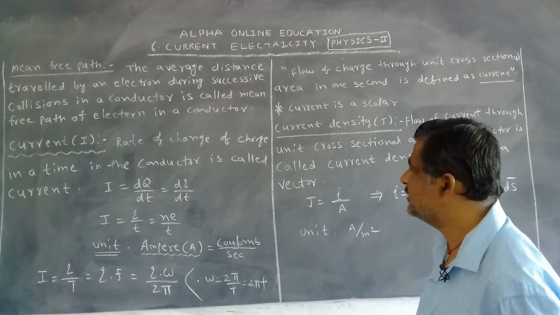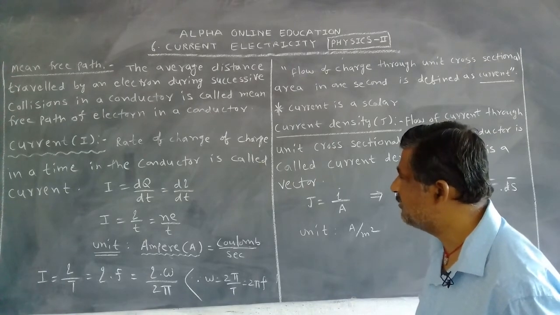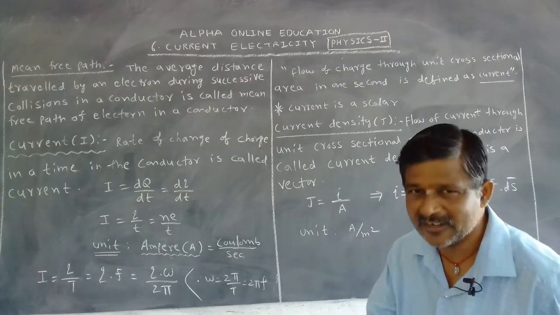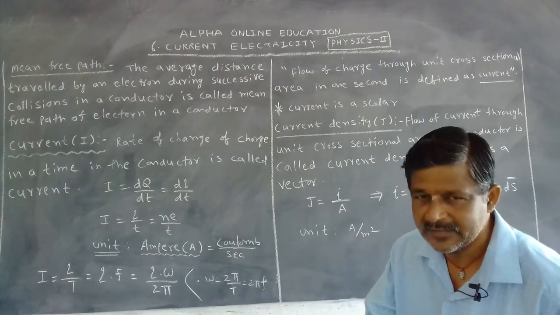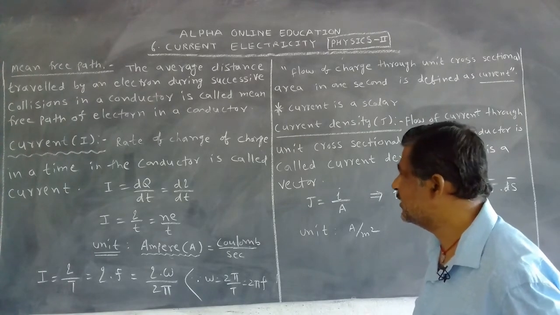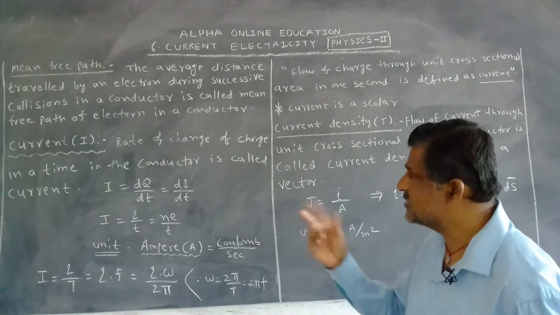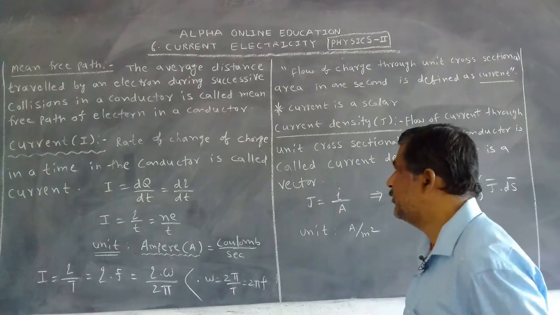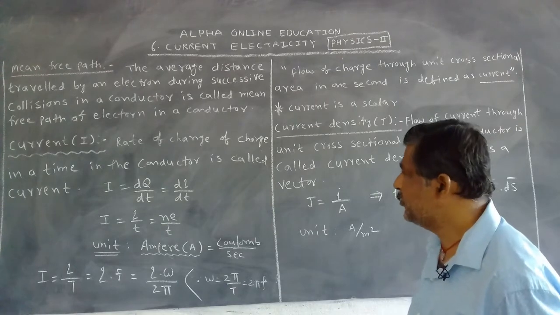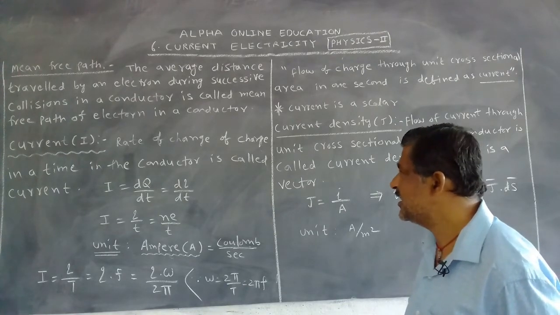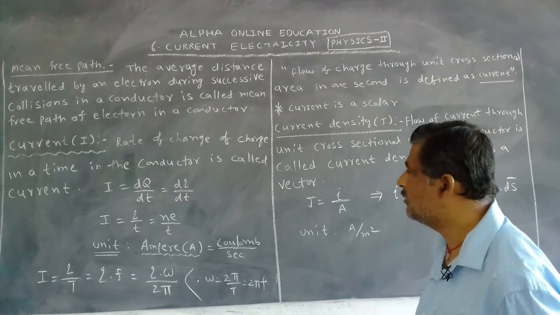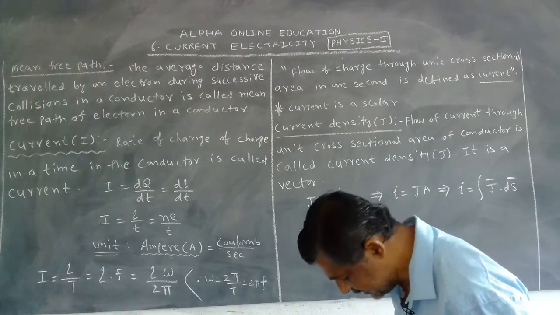What is the definition? Average distance travelled by an electron. Electron is a negative charge. The average distance travelled by an electron during two successive collisions in a conductor is called mean free path of electron in conductor.